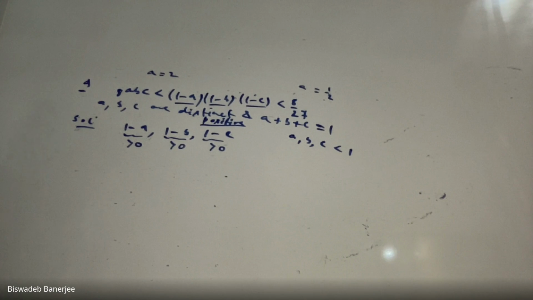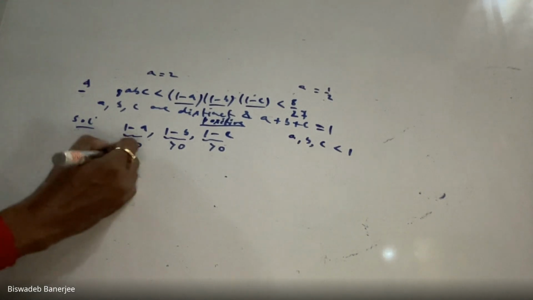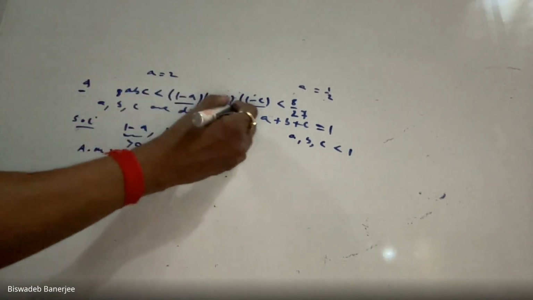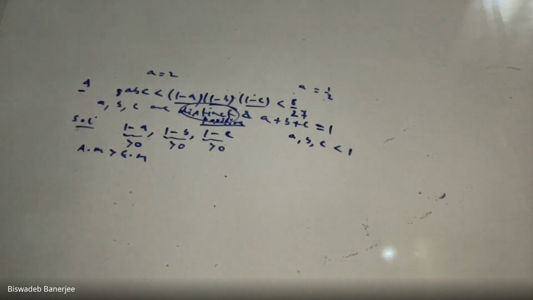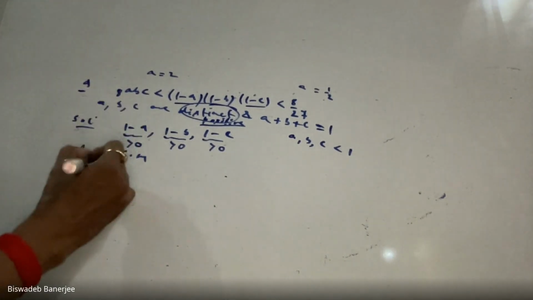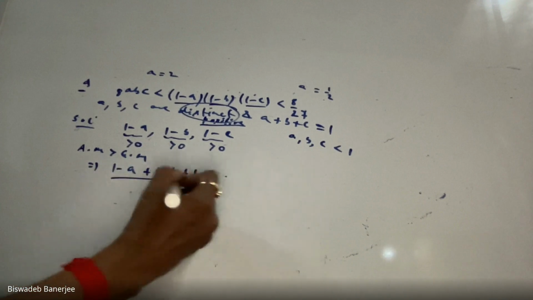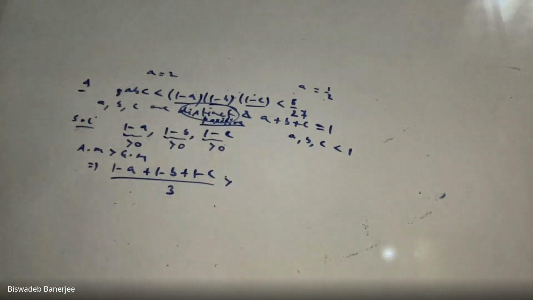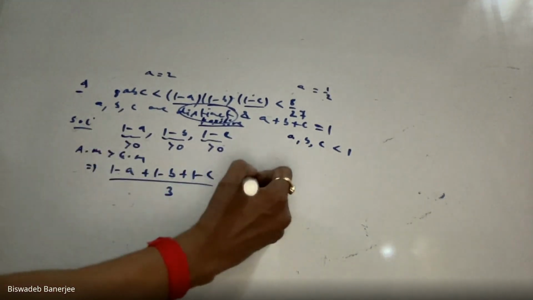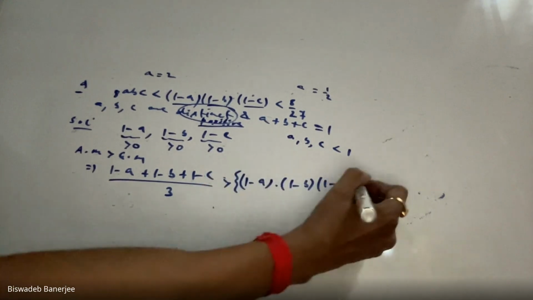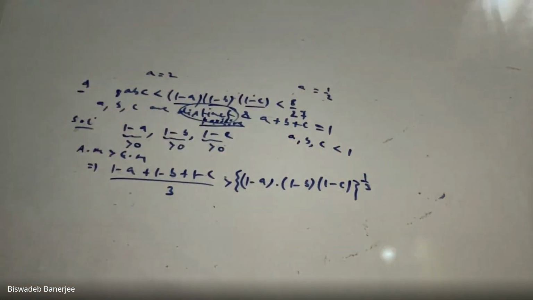Okay, done. Now write, applying AM greater than GM, and say that the inequality holds. Why? Because the quantities are all distinct, so here AM will be strictly greater than GM. How to calculate their AM? Just add them, divided by 3. This is my arithmetic mean. How to calculate the geometric mean? Just multiply them, then take the power 1 by 3. This is my AM-GM inequality.